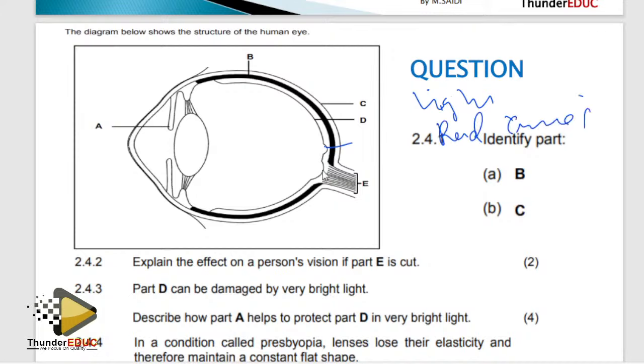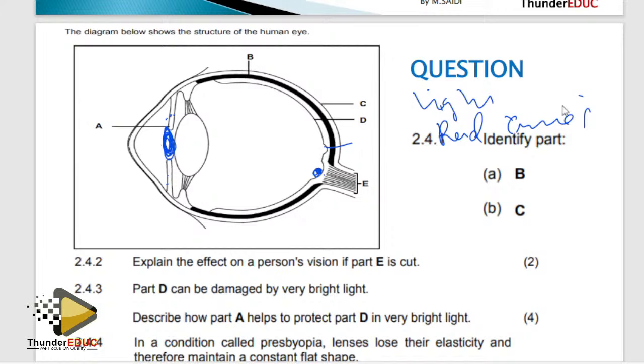Why do we have no image at the blind spot? Because there are no photoreceptors there. And then functions of other parts, I'm just talking about a few things. This is the iris, and the space is the pupil. The iris controls the space, which is called the pupil. Sometimes people confuse the iris with the pupil.